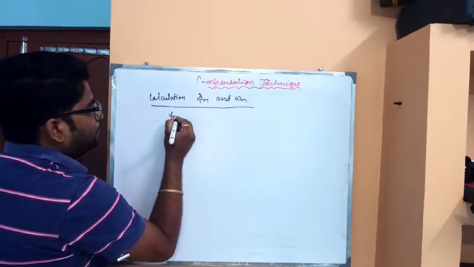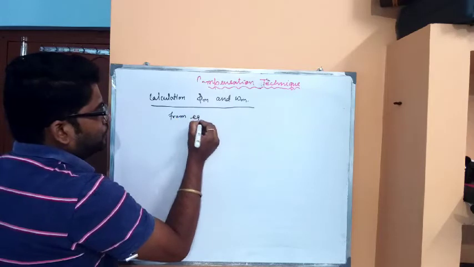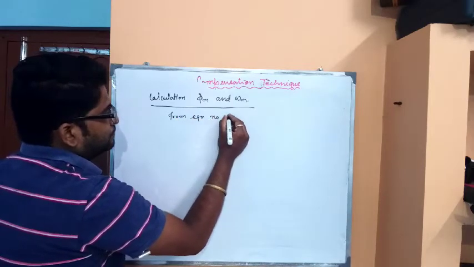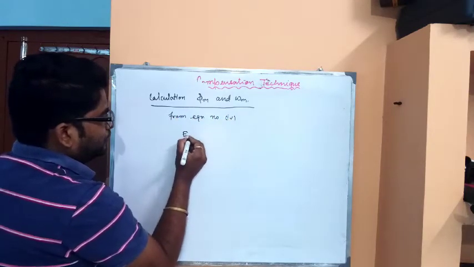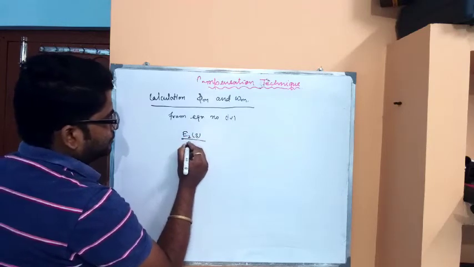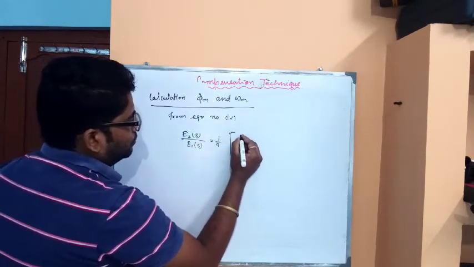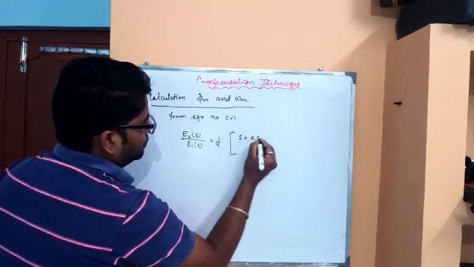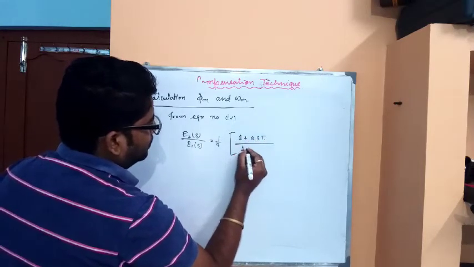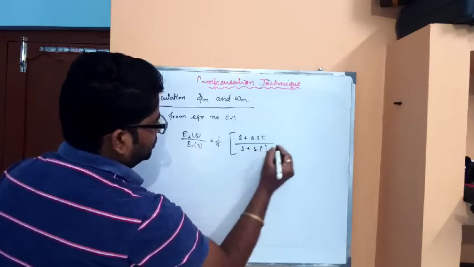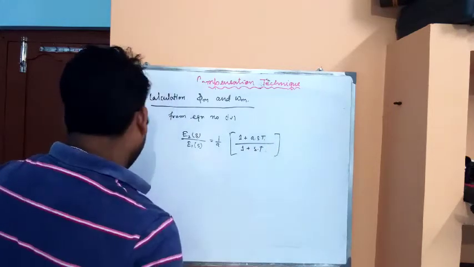From equation number 6, E2(s) by E1(s) is equal to 1 upon a into (1 plus a T s) divided by (1 plus T s).